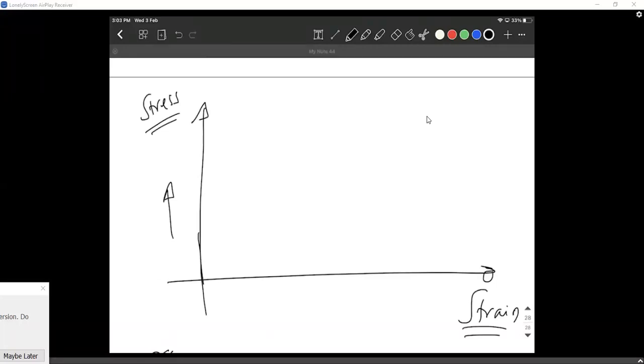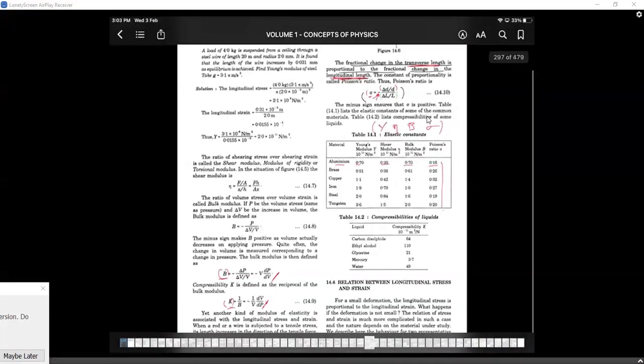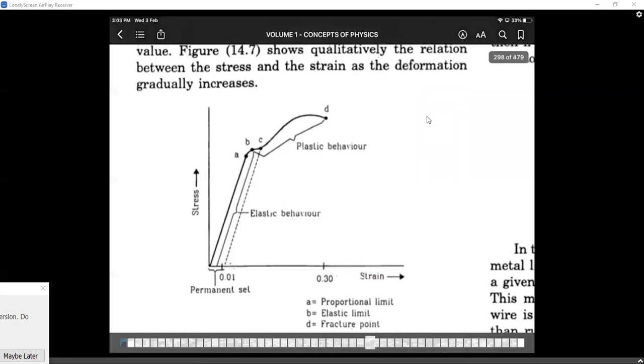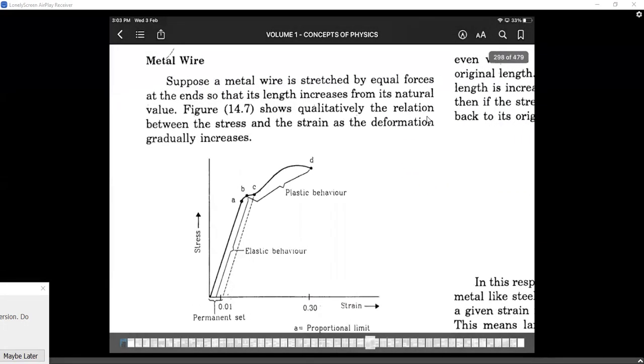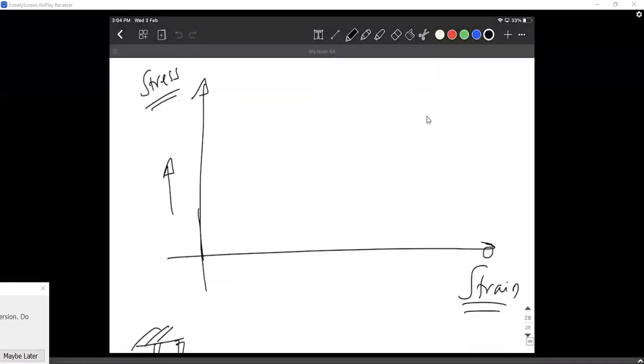So we start with the basic point. Let me show you the graph in the textbook itself, first of all. But I'll discuss more about this. Should I draw it on my own? That is better. Here it is already clumsy. Let me draw it. Let me start doing it. So when the stress is zero, the strain is zero. Nobody is trying to elongate you. Nobody is putting any stress on you. So there is no strain at all. But obviously, when you increase the stress, the strain is also increasing.